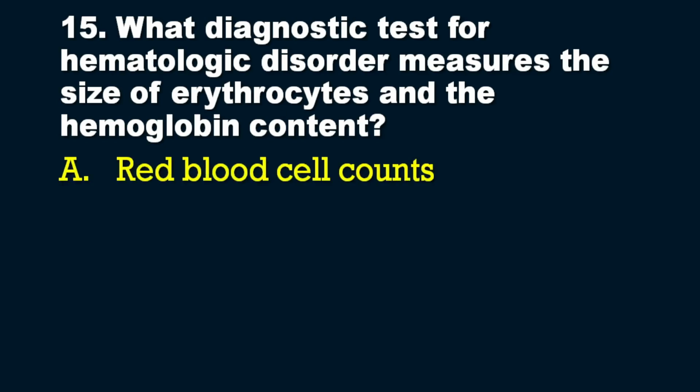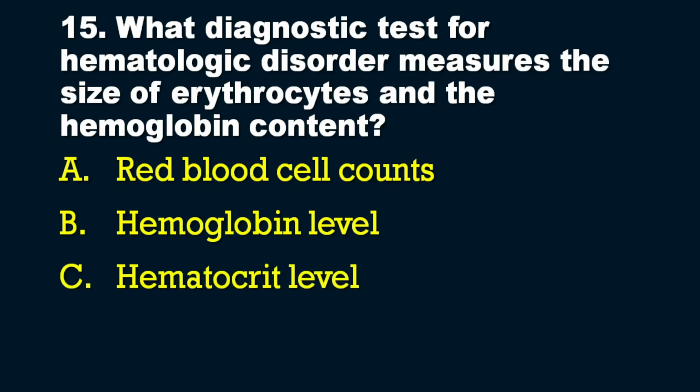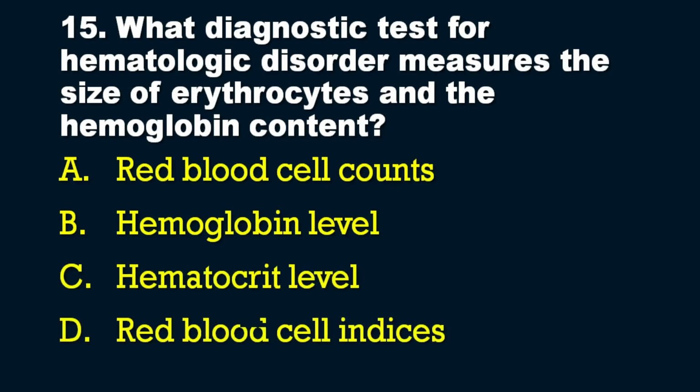So the options are: option A, red blood cell count; option B, hemoglobin level; option C, hematocrit level; and option D, red blood cell indices. So which diagnostic test will you advise for the patient to find out the size of the erythrocyte and the hemoglobin content?